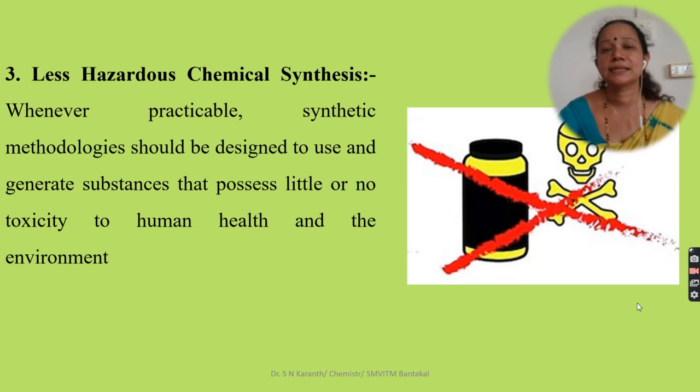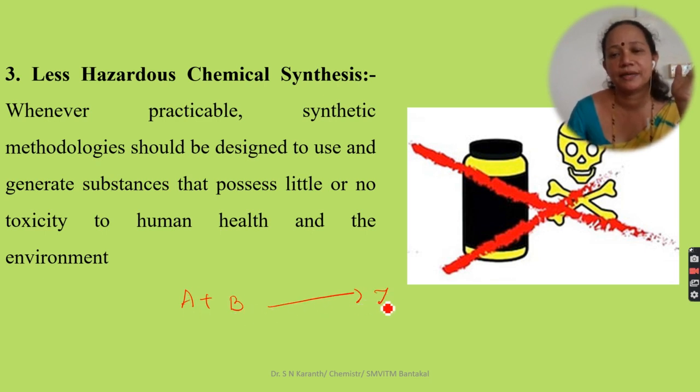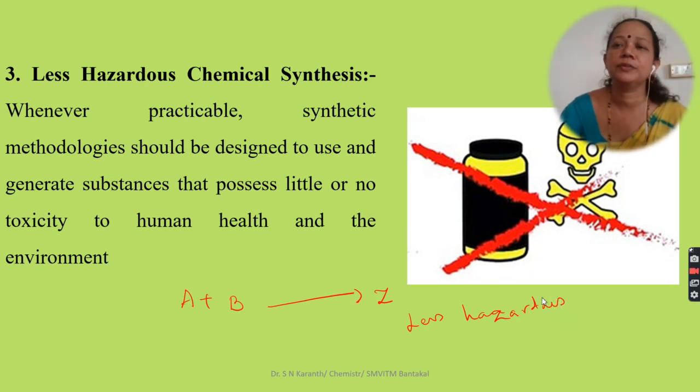Then the third is less hazardous chemical synthesis. A plus B giving rise to product Z, and this should be less hazardous. It should not bring toxicity to human beings or the environment.